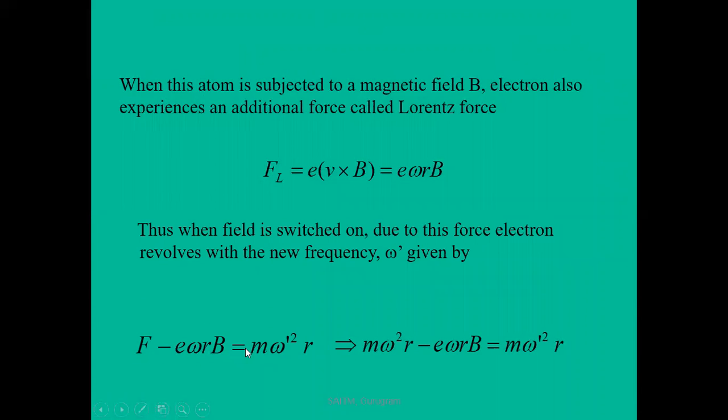e omega r B, which is equal to m omega dash square r, the new frequency. In the previous case, F is equal to m omega square r. Putting this value, F minus e omega r B is equal to m omega dash square r. The resultant equation is m omega square r minus e omega r B equal to m omega dash square r. Here r cancels